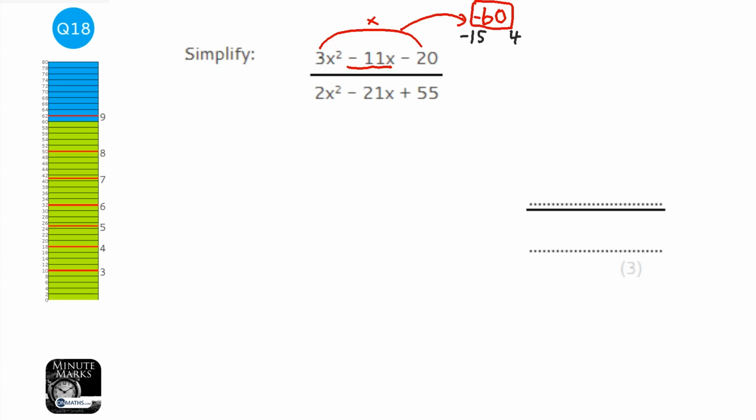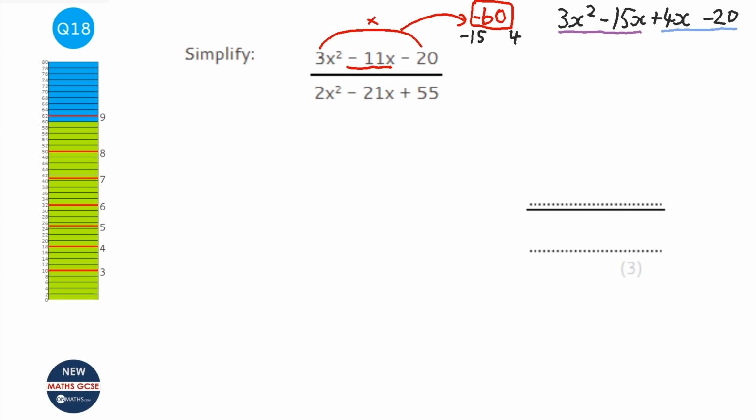Okay, next step to do is we rewrite the quadratic, but instead of minus 11x, we're going to write minus 15x plus 4x, which is the minus 15 and the 4 we had, minus 20. If you don't understand any of this, please look at our videos on factorizing quadratics, which goes into this a little bit more detail. Okay, so we're going to divide out the 3x here, so we're left with x minus 5, and we're going to divide out the 4, so that would be 4 brackets x minus 5,